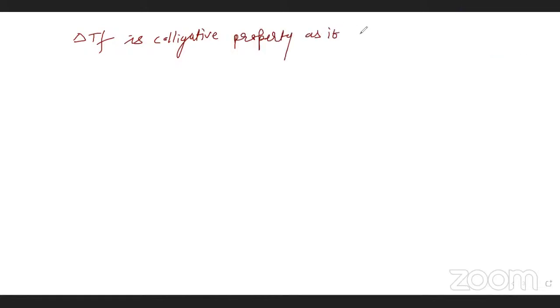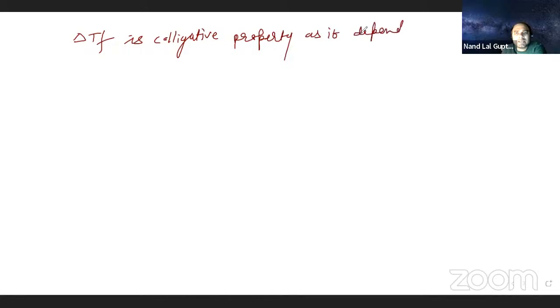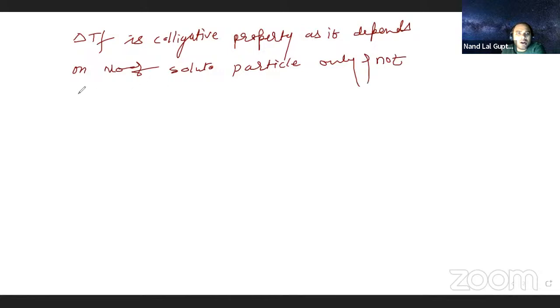As it depends on number of solute particles only, not on its nature. So if anything depends on the number of solute particles, then it is going to be a colligative property.